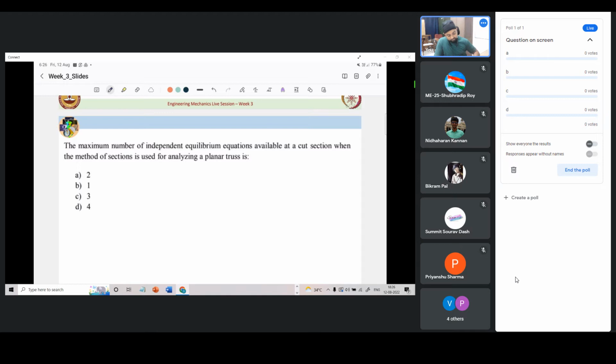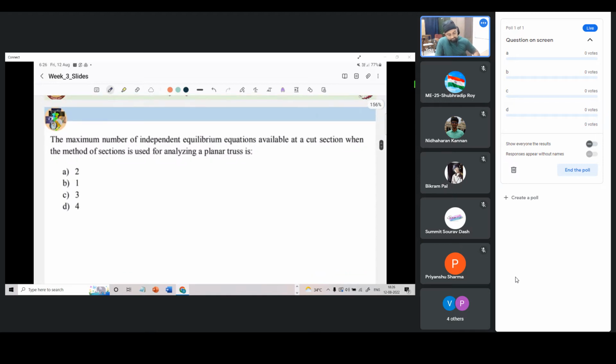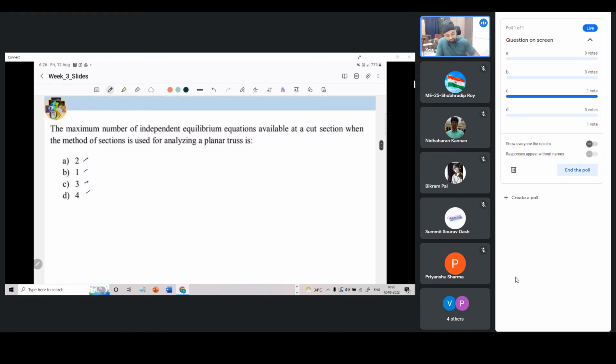So the question here is the maximum number of independent equilibrium equations available at a cut section when the method of sections is used for analyzing a planar truss. Is it 2? Is it 3? Is it 1? Is it 4? Is the question.